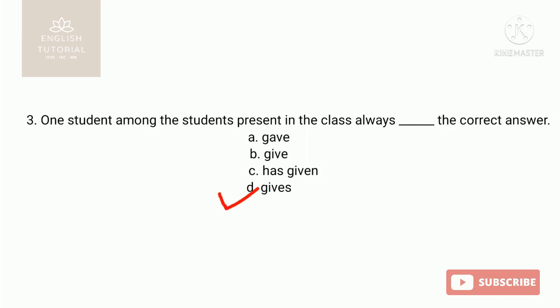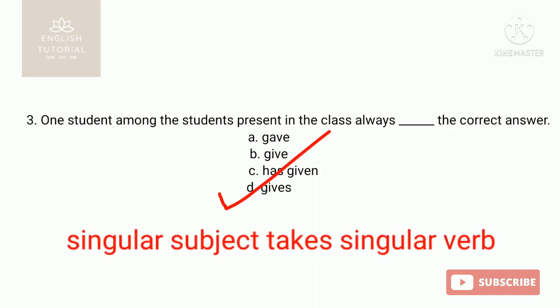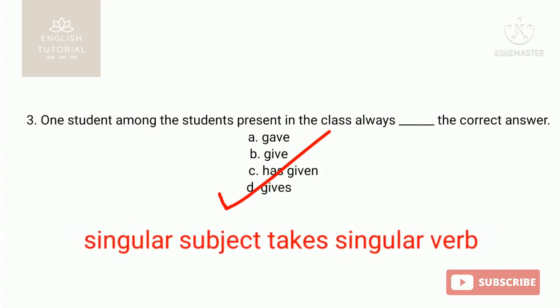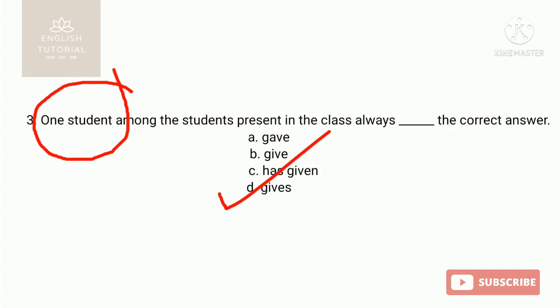So here gives will be the answer. Okay. So what did you learn here? That the singular subject takes a singular verb. Here, one student, in this sentence it is talking of that student, so it is singular. So gives is the verb, which is a singular verb.